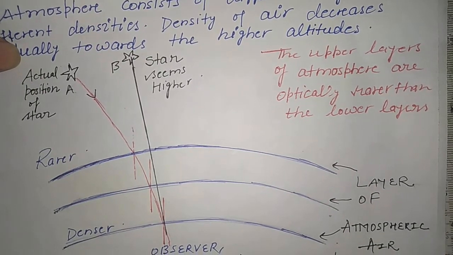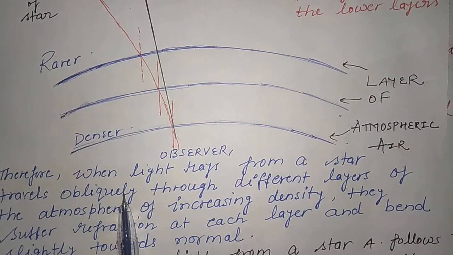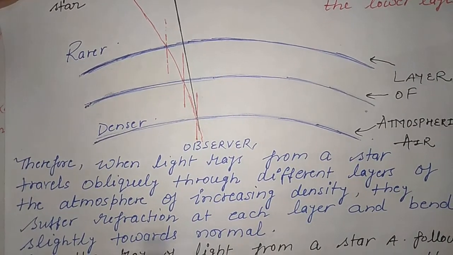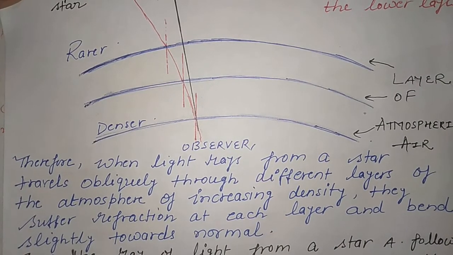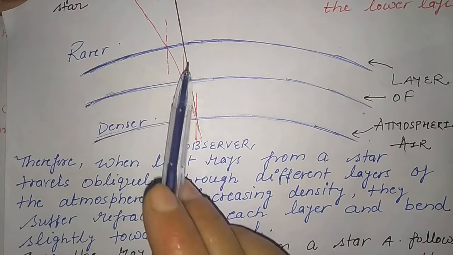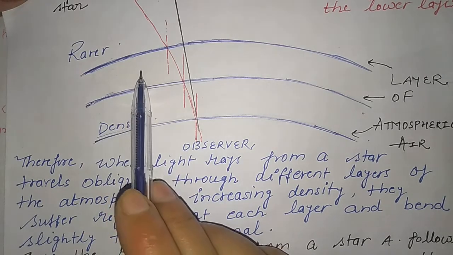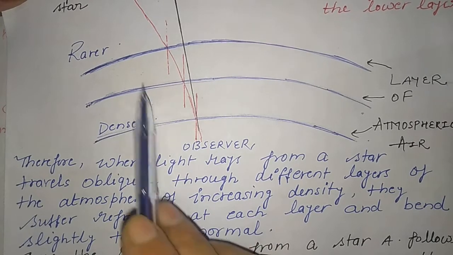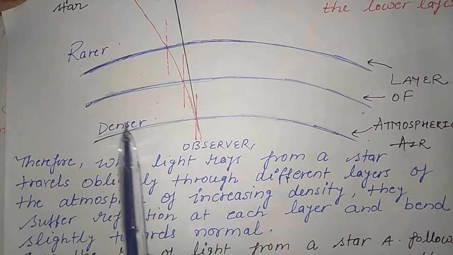Therefore, when light rays from a star travel obliquely through different layers of the atmosphere of increasing density, they suffer refraction at each layer and bend slightly towards the normal, as they are coming from rarer to denser. Suppose this is the topmost, so this is the rarest. The lower one is denser compared to this one. So like this, the rays are coming from rarer to denser.